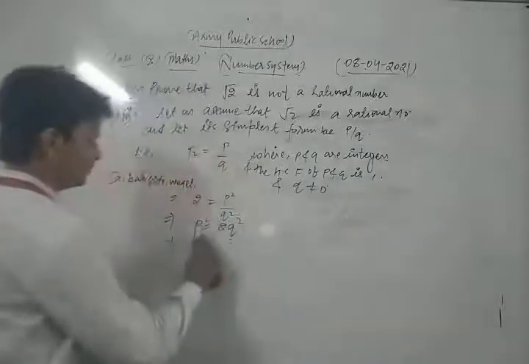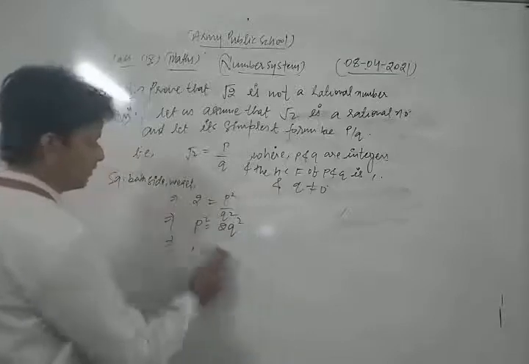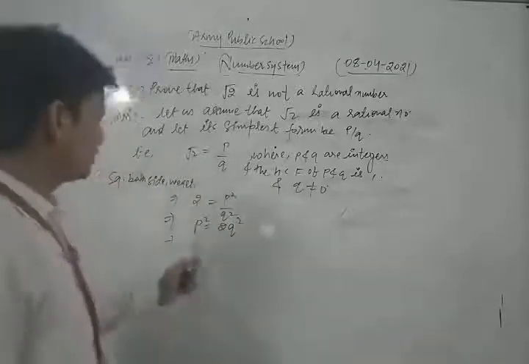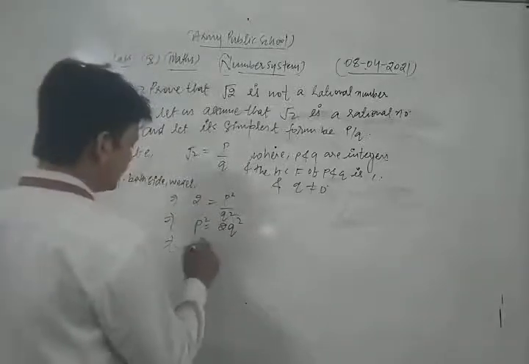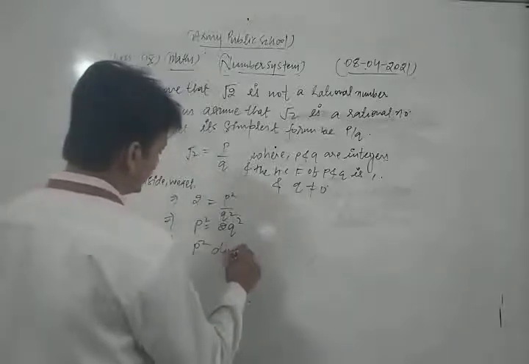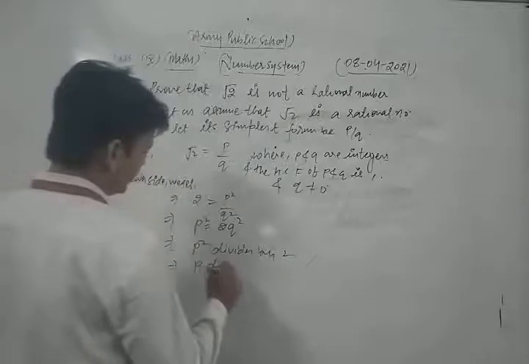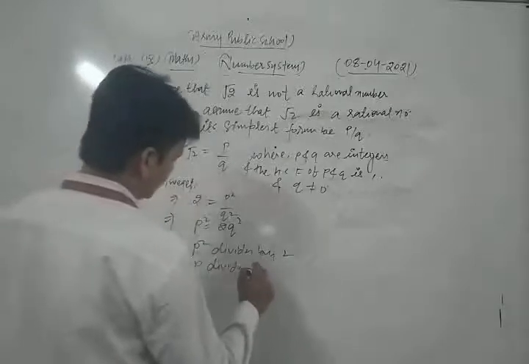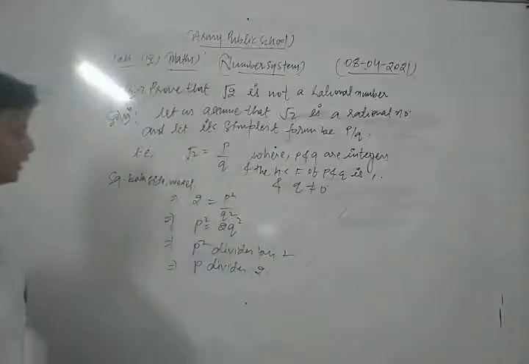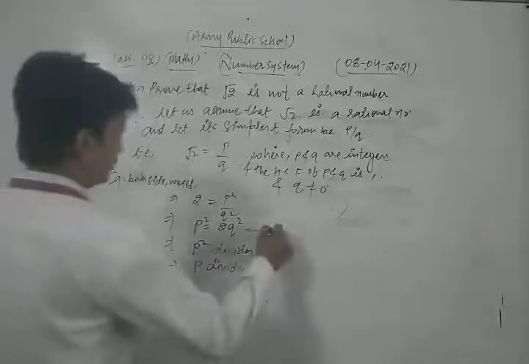Also, since p square is equal to 2q square, p square is divisible by 2, so p is also divisible by 2. Okay, now we take equation 1.